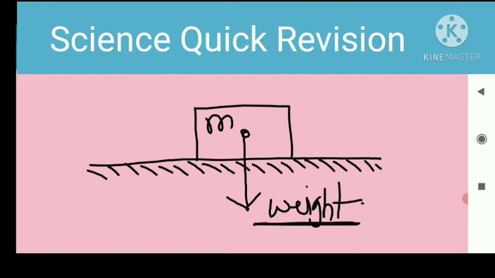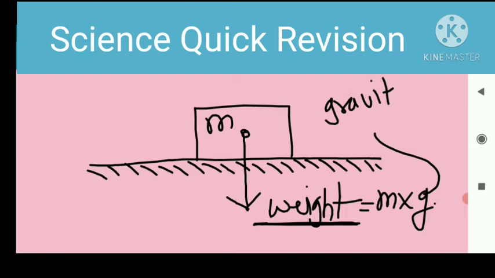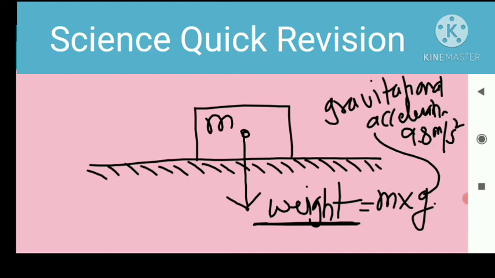Weight is always equal to the mass of this body into g. g is the gravitational acceleration, and its value is 9.8 meter per second square.